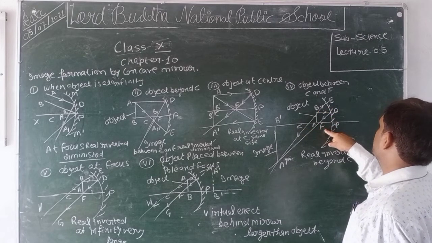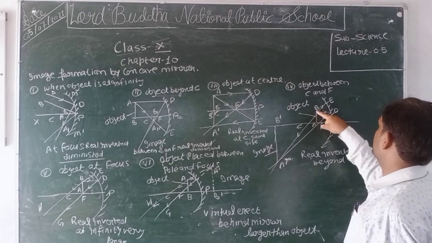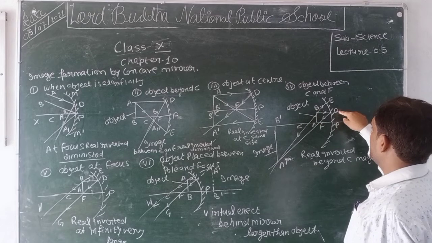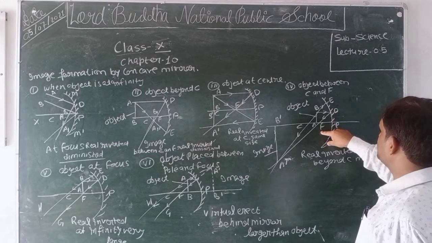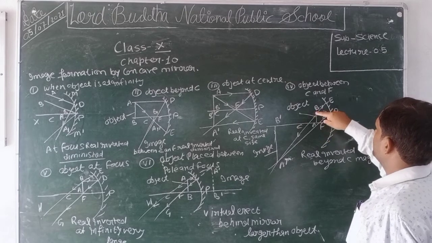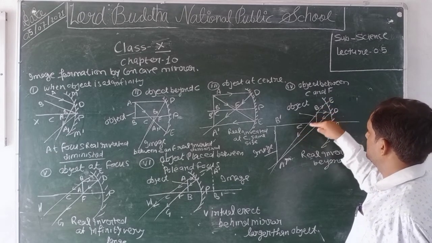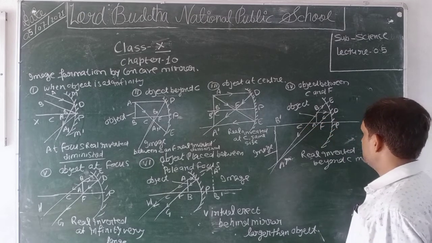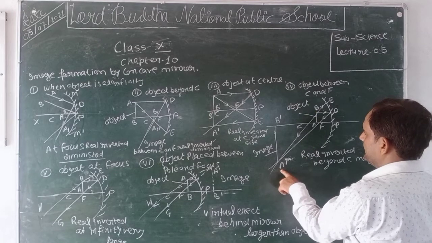We consider a parallel ray which starts from the object in the form of BD. After reflection, it passes through the focus, and we consider a ray BE which passes through the center of curvature. After reflection, both rays meet at A dash.